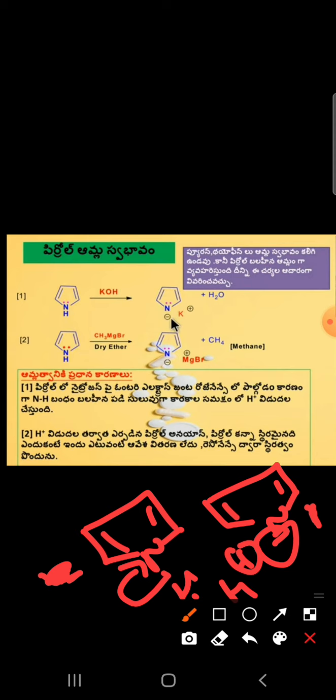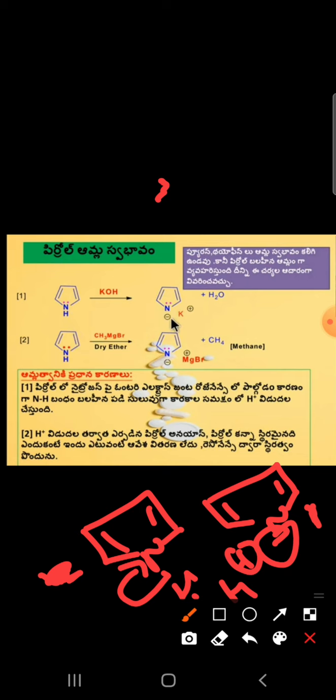So that pyrrole anion is more stable than pyrrole. Okay, so when pyrrole is treated with KOH, there is a negative charge on the nitrogen. The positive charge of K+ combines with the negative charge of nitrogen, and it will give N-K+. It is the salt formation.